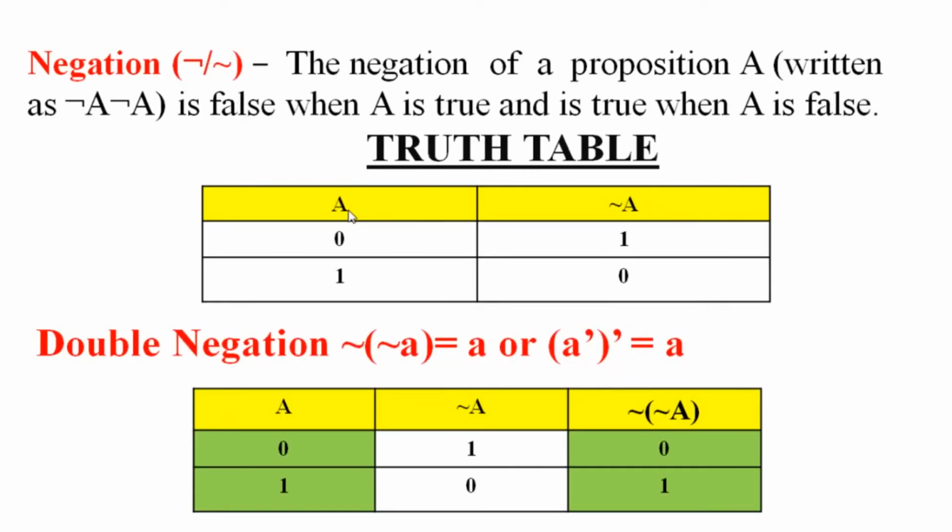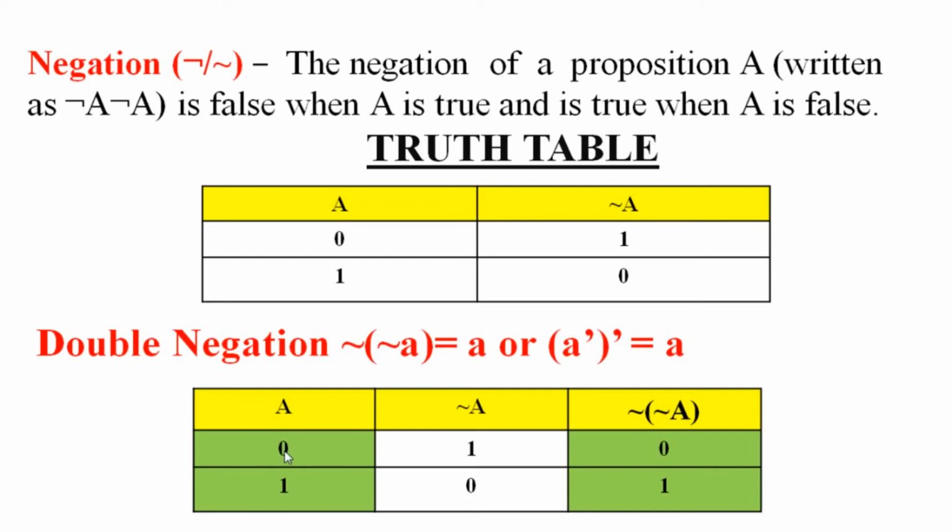Negation. It means, suppose the variable's value is 0, if you say not A, that is 1. If A is 1, not A would be 0. Double negation, let us see. It is indicated this way.